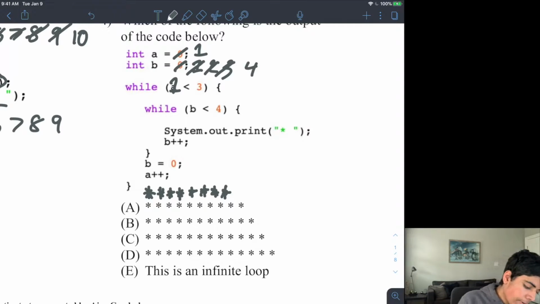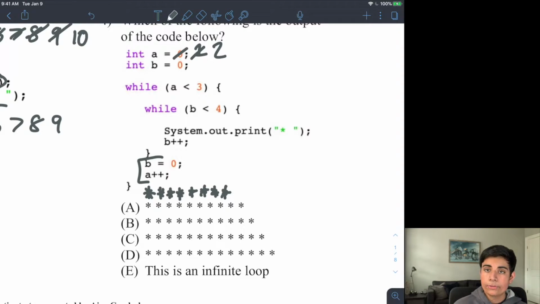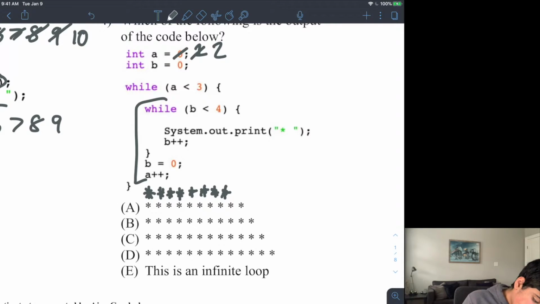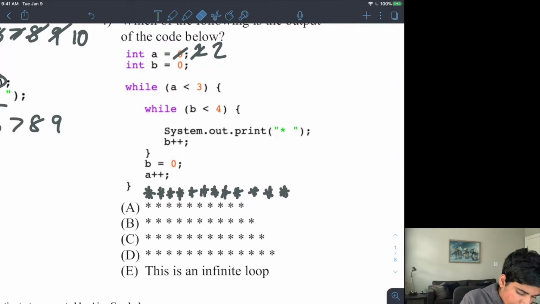And now the last time I do my loop again, A is going to change from a value of 1 to a value of 2, and B is going to be equal to 0. So now, because 2 is less than 3, I repeat the inner loop again. And I know that it is going to print out 1, 2, 3, 4 asterisks. And then the last part, B is equal to 0, and my value here of A increases from 2 to 3.